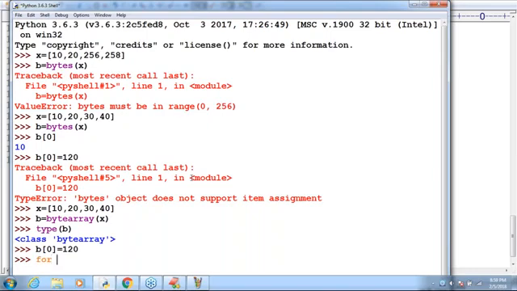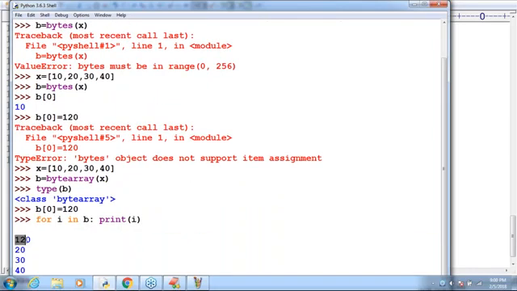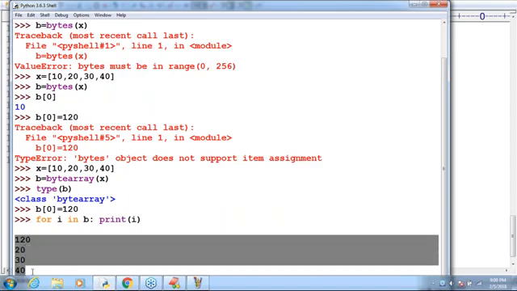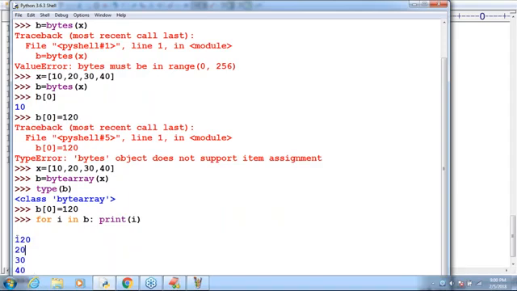for i in b, print of i. For each value present in this b, print i. Sir, can you please observe what values I'm getting? 120, 20, 30, 40. Internally, 10 has been replaced with 120, or not? Yes. That's what you should be aware of clearly, right?